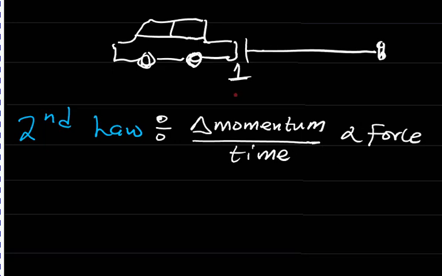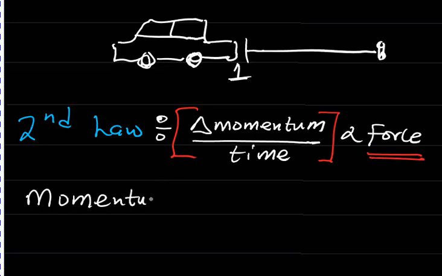So invariably, if you want to increase the rate of change in momentum, or you want this body to change its momentum faster, then the force that is applied must increase. Now the question is, what is momentum? Let's start by defining momentum. Momentum in physics is the product of mass and velocity. Mass times velocity.